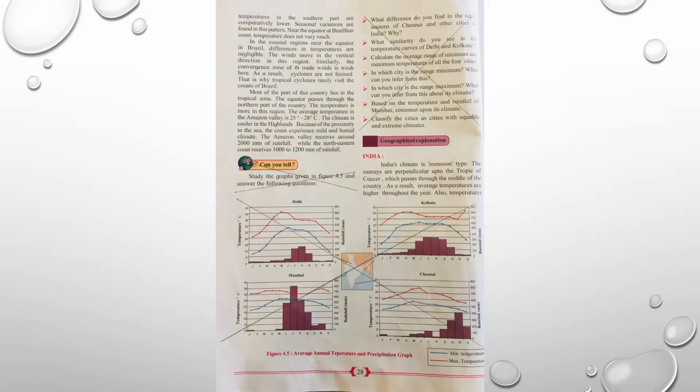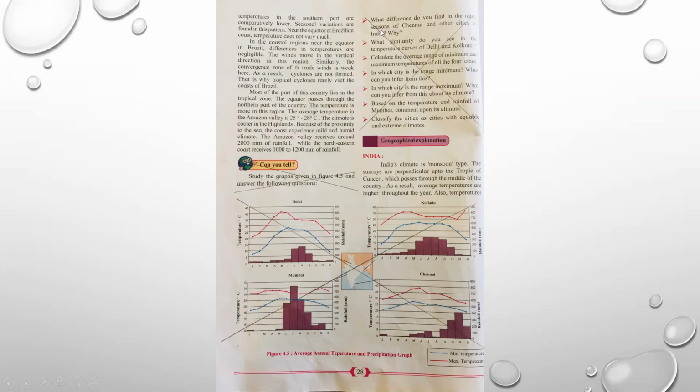Now we come on page number 28. Now let's start here. You can get the question. Study the graphs given in figure 4.5 and answer the following questions. So this figure 4.5, average annual temperature and precipitation graph is cancelled. You can see here. Now come here on the right hand side and see the questions.